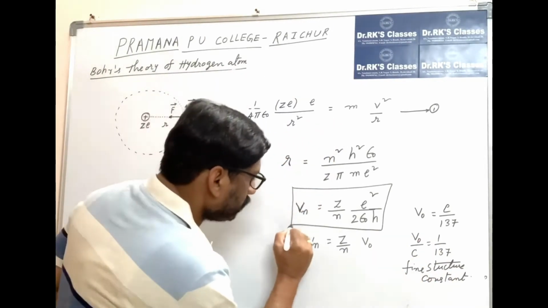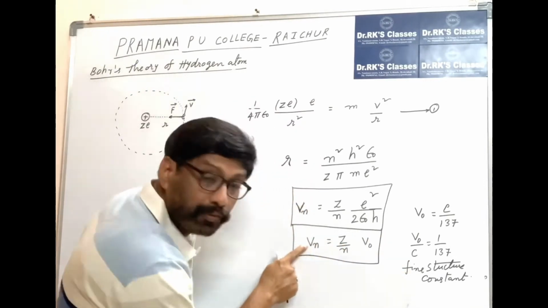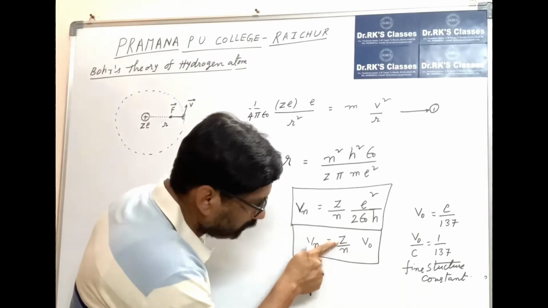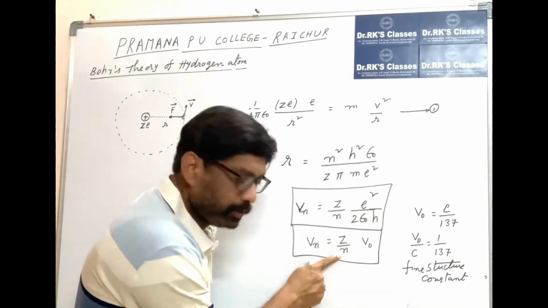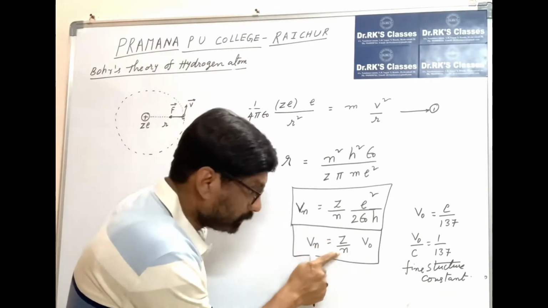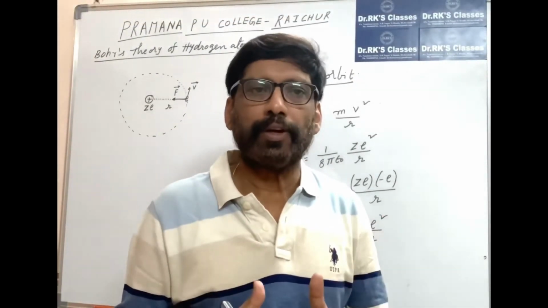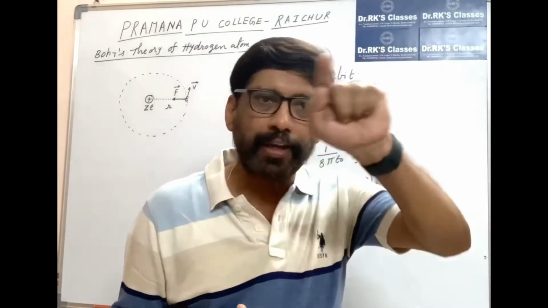And remember that the velocity of the electron in the nth orbit is proportional to Z and inversely proportional to the principal quantum number. These are very important points. So next, let us find the expression for the energy of the nth orbit.